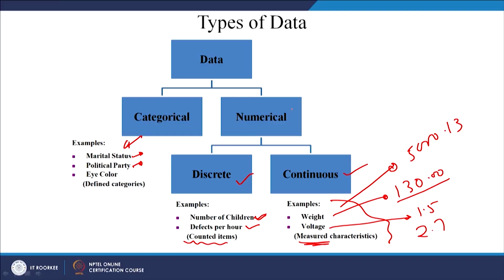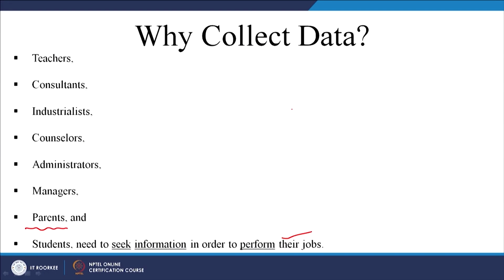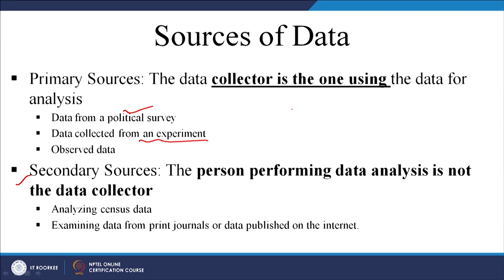We have seen discrete data, continuous data. We have also seen different sources of data. As I said, initially you should try to go for secondary data, but if you think that secondary data are not good enough for your work, then go for primary data.